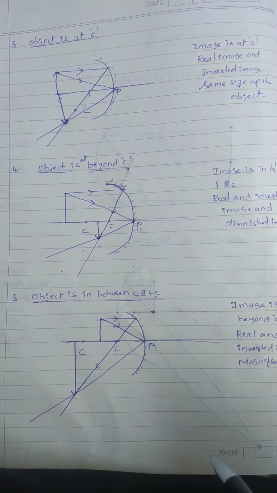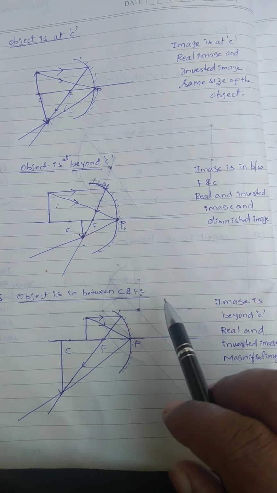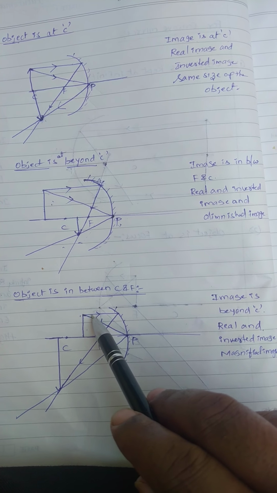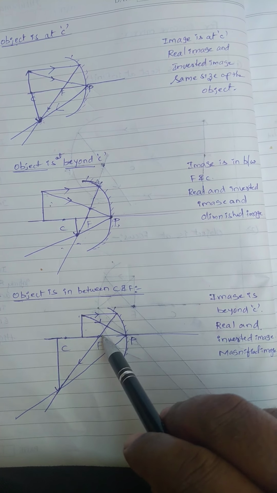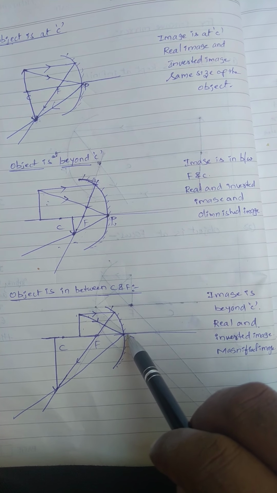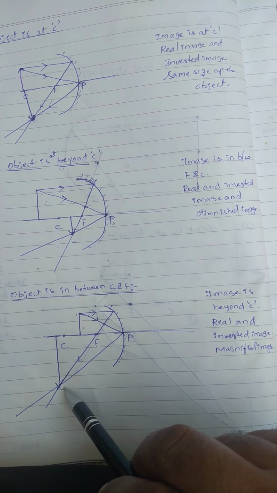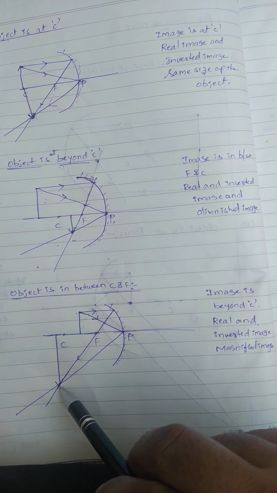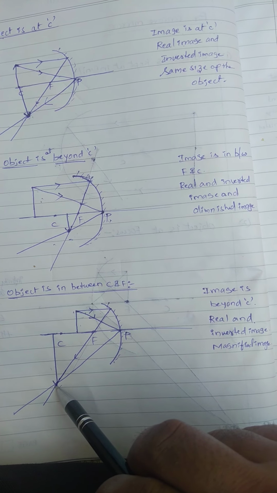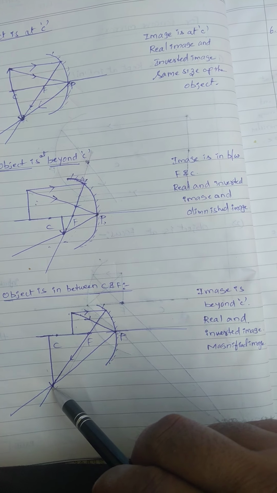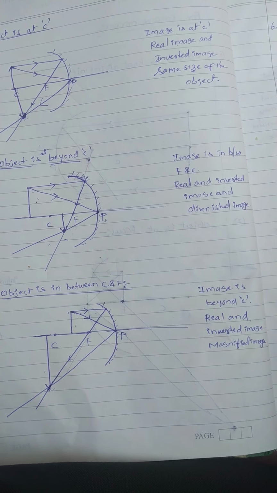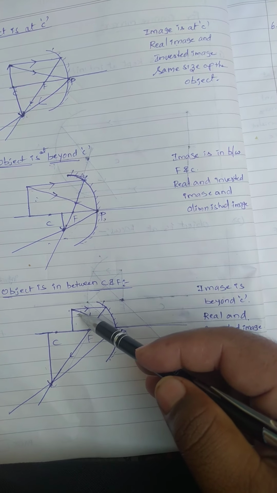You can take the next one, the fifth one. Object is in between C and F, in between center of curvature and focus. You can see the incident light ray parallel to the principal axis passes through focus after reflection. Then you can take one more incident light ray, incident obliquely on the pole and reflected obliquely from the pole. Then here intersection is there. Where is the intersection? Beyond C. So the intersection of two reflected light rays only forms an image. Then here the image is beyond C, and it is also a real and inverted image, but you can see object size is less, image size is more.